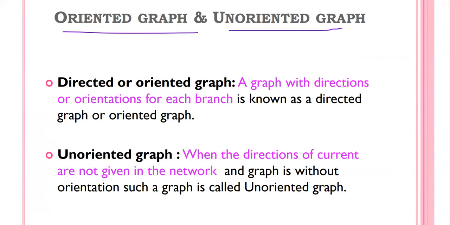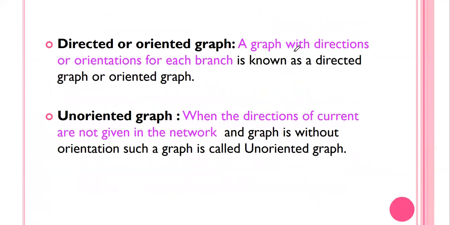The graph is divided into 2 classifications. One is oriented graph, another one is unoriented graph. Oriented means the graph with the directions or orientations for each branch is known. That is the current flow. What does it mean by direction or orientation for each branch? If the current is flowing from node A to B or B to A, the direction of current is mentioned in a graph, that type of graph is called an oriented graph.